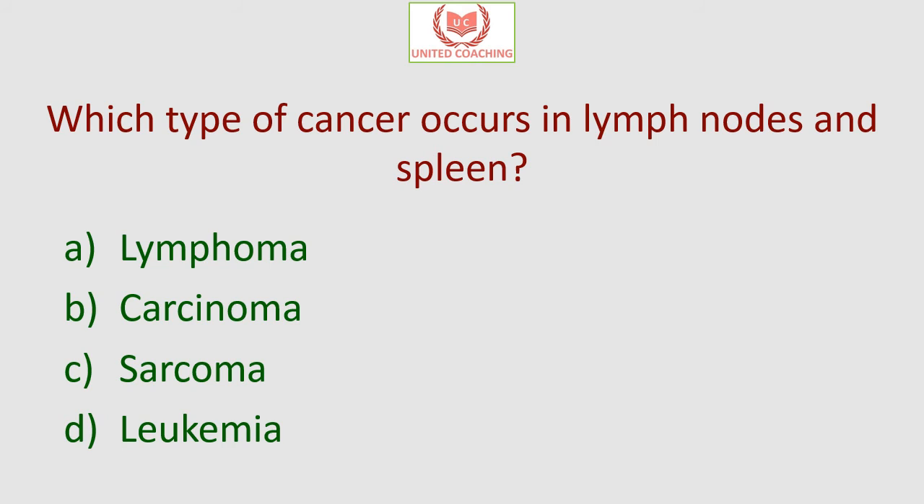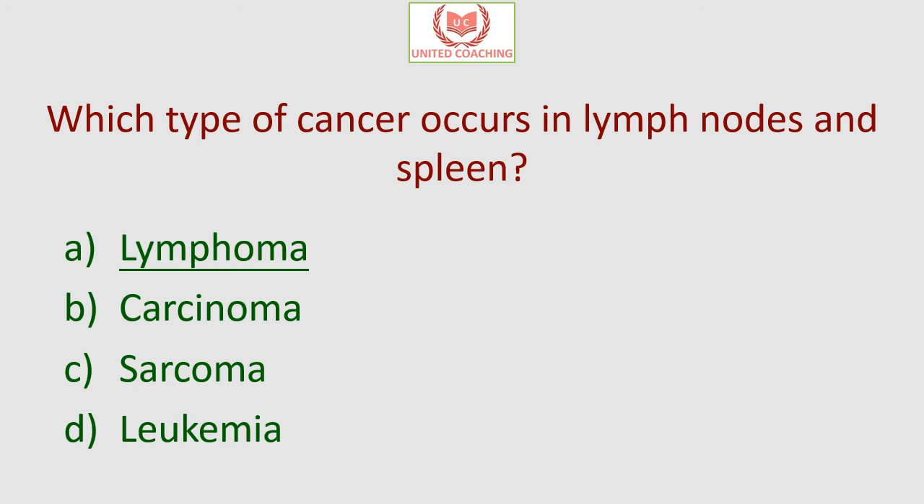Our next question is, which type of cancer occurs in lymph nodes and spleen? Is it lymphoma, carcinoma, sarcoma or leukemia? So the answer is lymphoma. The name suggests itself that lymphoma is the cancer of lymph, that is lymph nodes and spleen. So lymphoma is the cancer of lymph nodes, spleen, thymus, bone marrow,